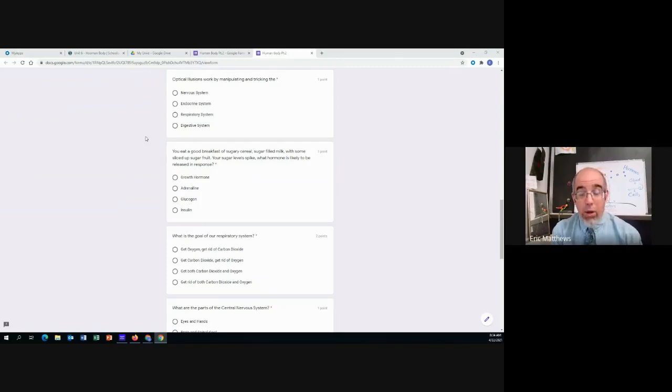Is it to get both carbon dioxide and oxygen? Or is it to get rid of both carbon dioxide and oxygen? So the goal of the respiratory system: to get oxygen and get rid of carbon dioxide, to get carbon dioxide and get rid of oxygen, to get both carbon dioxide and oxygen, or to get rid of both carbon dioxide and oxygen.